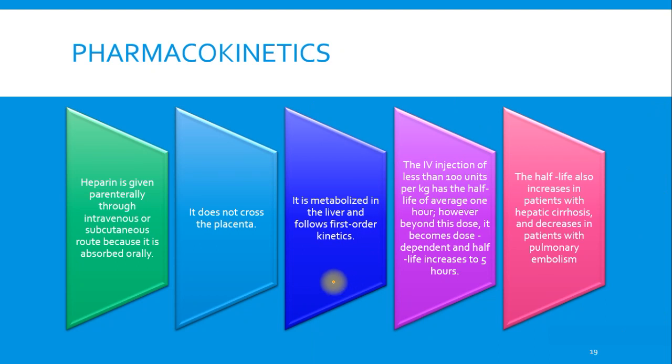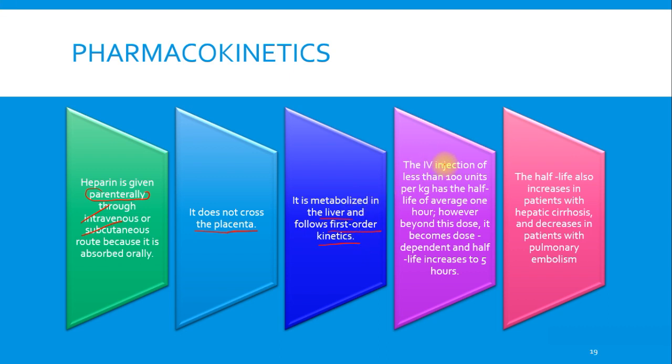Regarding pharmacokinetics, heparin is given parenterally through the intravenous or subcutaneous route because it is not absorbed orally. With parenteral administration, it does not cross the placenta, so we can use it in case of pregnancy. It is metabolized in the liver and follows first order kinetics.